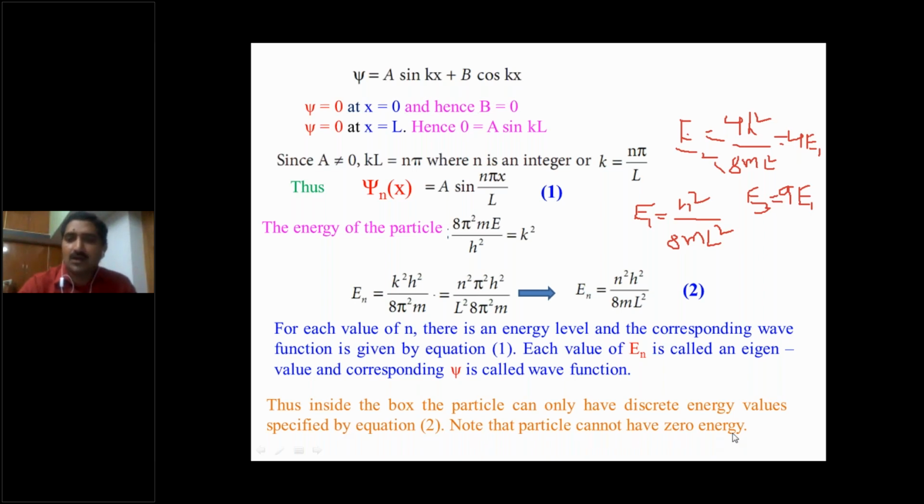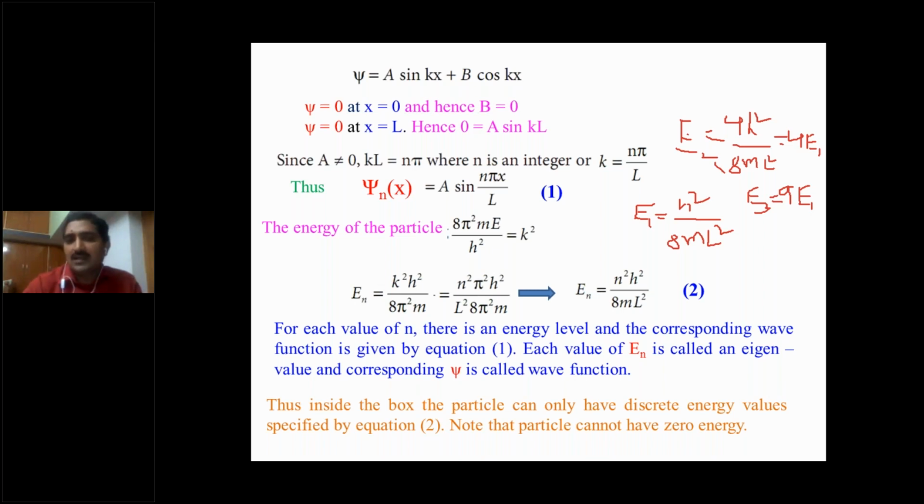Note that the particle cannot have zero energy. There is no E0, only E1, E2, E3. There is no zero-energy ground state. Here E1 is the ground state, E2 is the first excited state, E3 is the second excited state. Remember that there are problems here. Ground state means E1, first excited state means E2, second excited state means E3. One more important point: from Planck's quantum theory, E2 minus E1 is equal to h nu, E3 minus E2 is equal to h nu, E4 minus E3 is equal to h nu.